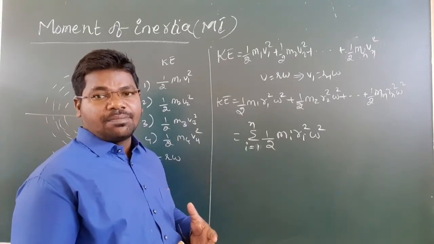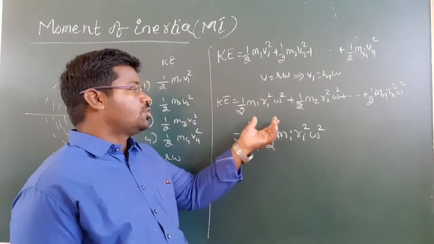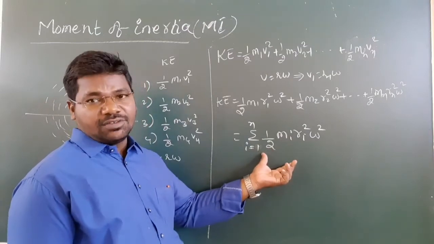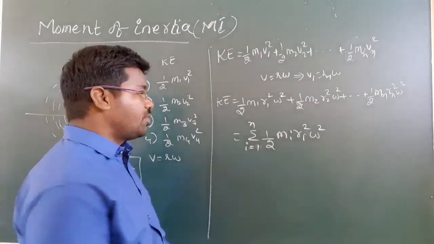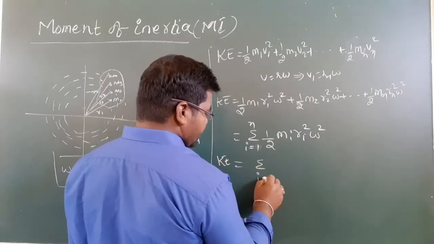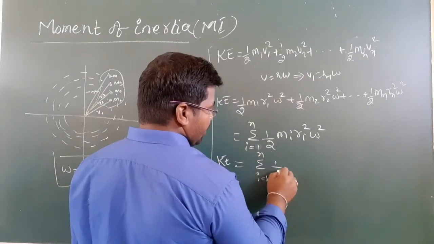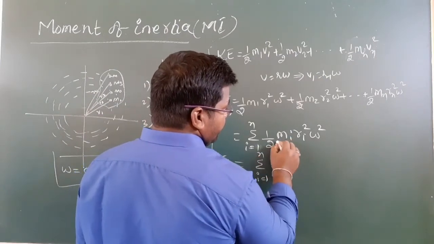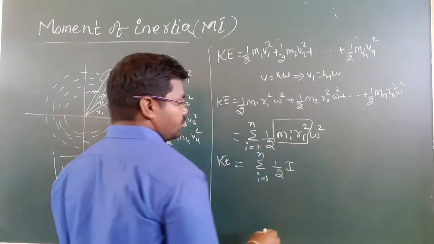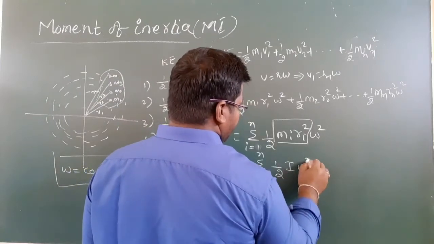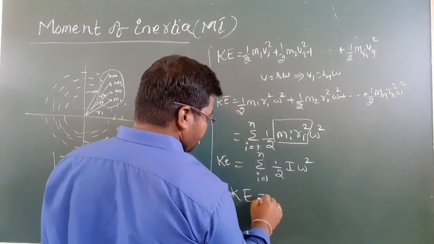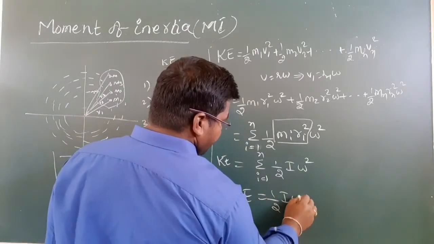So this equation we can write in summation form for all particles. Instead of the sum of mi ri square, you can write I. So kinetic energy is equal to 1/2 I omega square.